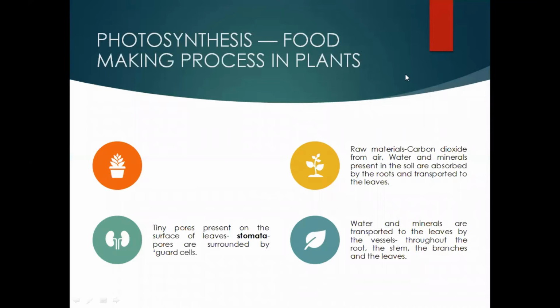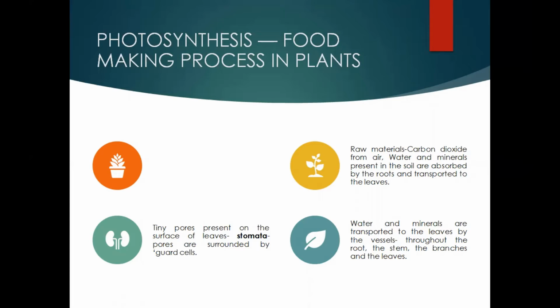Now here we'll be talking about the process of photosynthesis, as we have just discussed that green plants are the ones who can synthesize their own food. So how does the food making process in plants take place? Basically, we are looking at it superficially, we are not going much into the deep knowledge of the photosynthesis process, like the cyclic or non-cyclic photophosphorylation, Krebs cycle and all those things, which we are not going to discuss over here. So we are not going to discuss the complex part of photosynthesis, but superficially we will learn